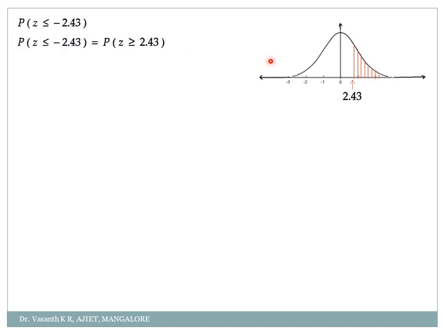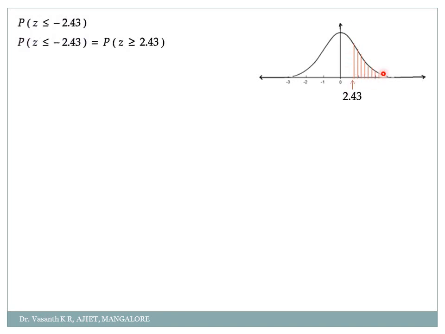So draw the graph for that. Greater than 2.43 means just draw a line near 2.43 and shade all the values after 2.43. It goes up to infinity. Correct? So now how will you calculate this region? You have to go from 0 to infinity, and you know the value from 0 to infinity is 0.5, minus this unshaded region will give me the value of this shaded region.